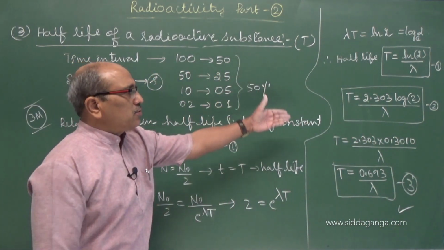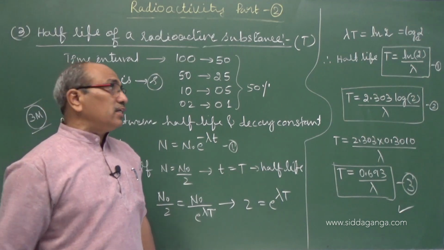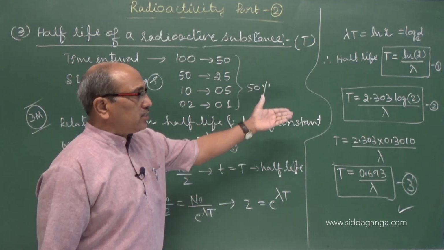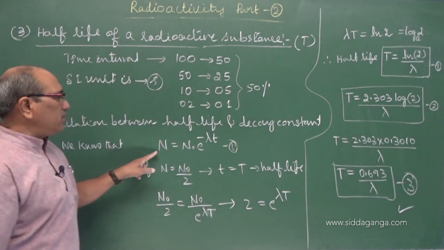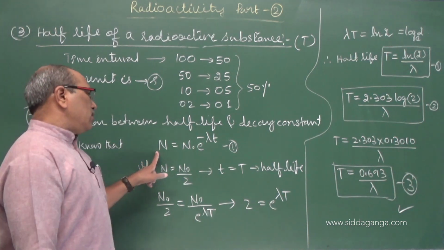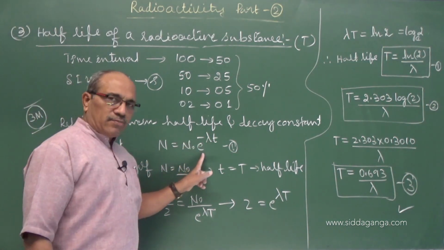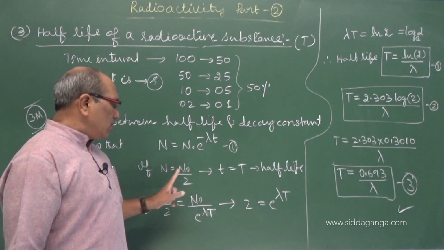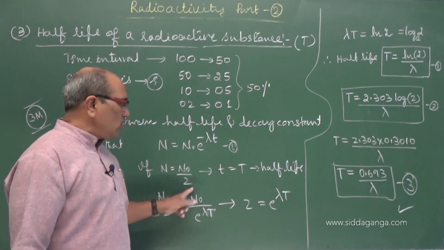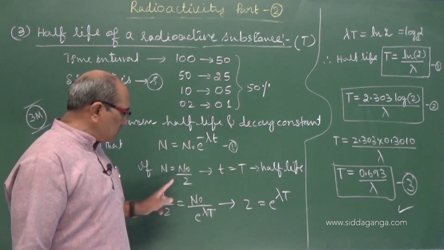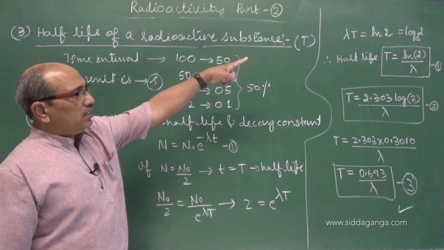The intermediate steps I have shown many times, in entrance problems those relations help you much. We have taken the equation N equal to N naught e power minus lambda t. Decay is exponential. N equal to N naught by 2, t equal to capital T, half-life, substituted and we got that relation.